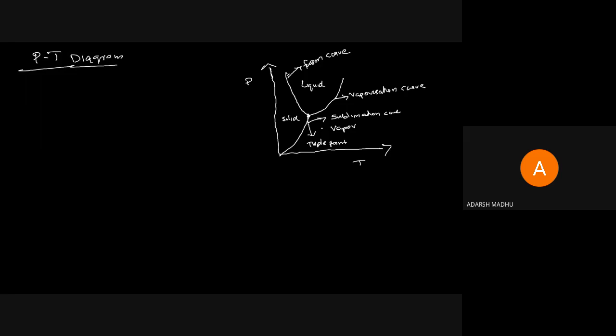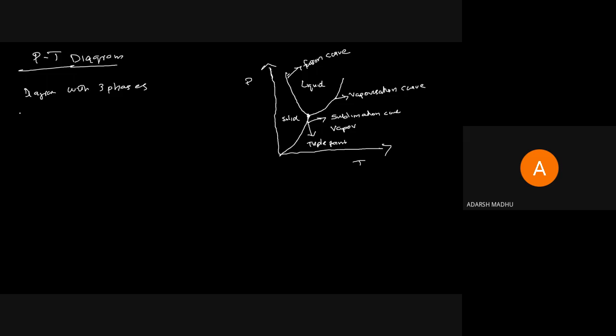The triple point is that point where all three phases, liquid, vapor, and solid, coexist in equilibrium. So the PT diagram is the diagram relating to all three phases.